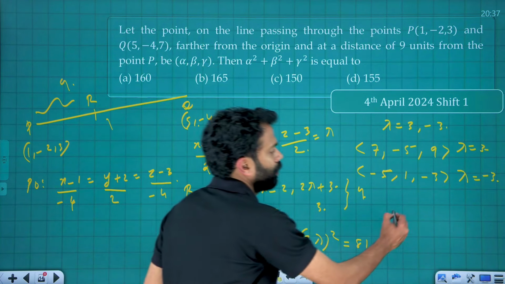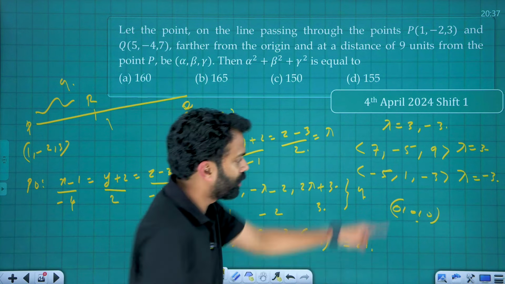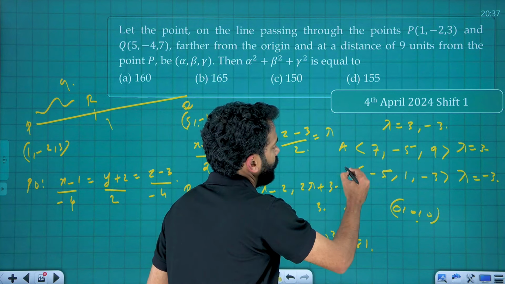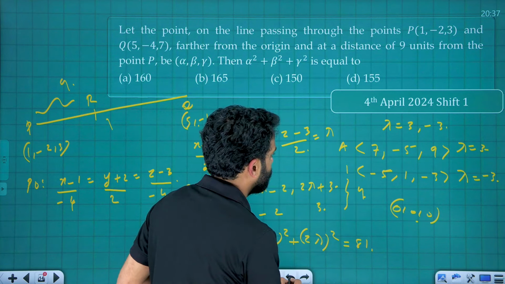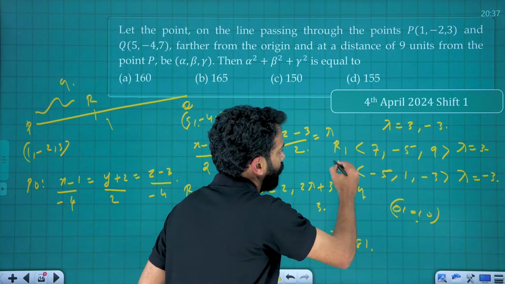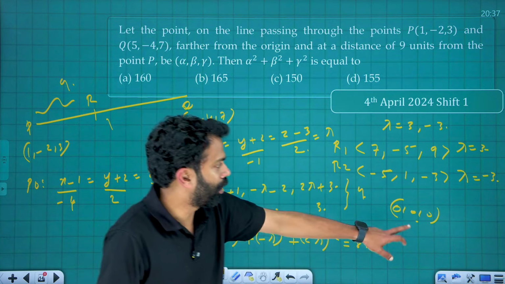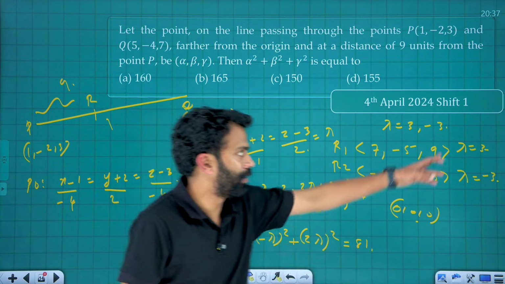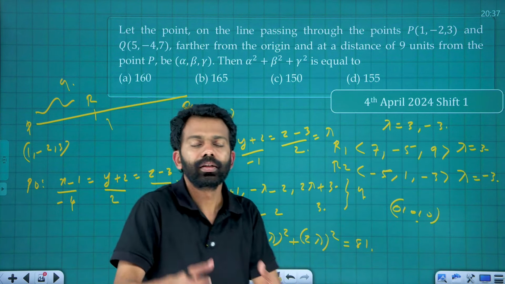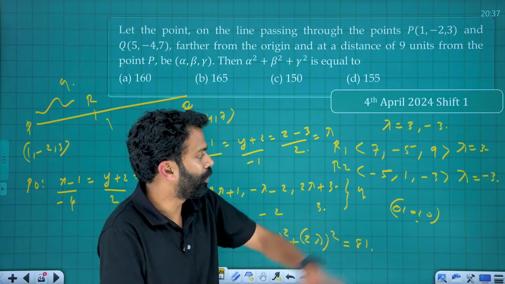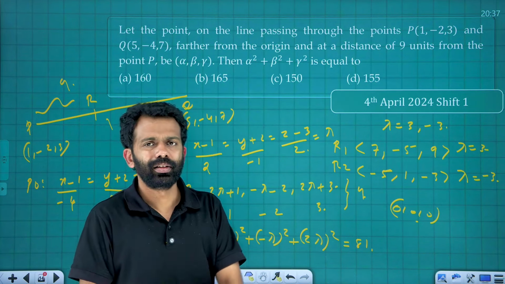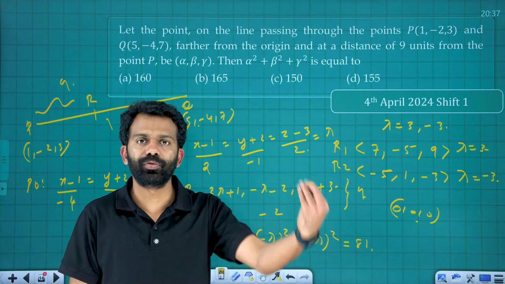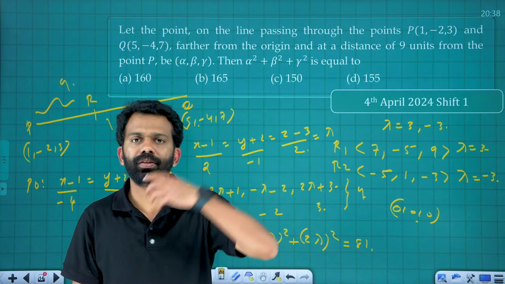Therefore, if you consider the origin like this, 0, 0, 0, the distance from the origin to this point, let's take it as R1, R2. We do not know which is the original point. If you apply the distance formula here, for which value are you getting the biggest value? If lambda is equal to 3 or lambda is equal to minus 3, that should be our correct answer. There is no need of subtracting, we can directly square this up. The distance of a point x, y, z from 0, 0, 0 is just root of x square plus y square plus z square.